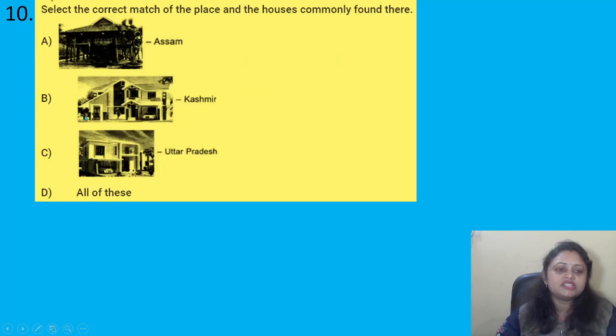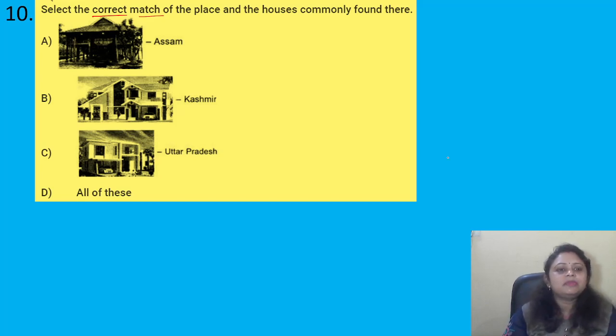Coming to the next question: select the correct match of the place and the houses commonly found there. So the options are, you can see, A. a stilt house in Assam, B. this slanted roof house in Kashmir, C. the flat roof house in Uttar Pradesh, and D. all of these.